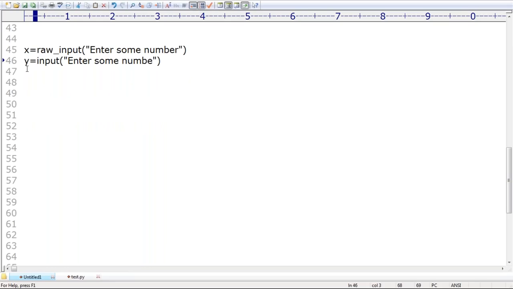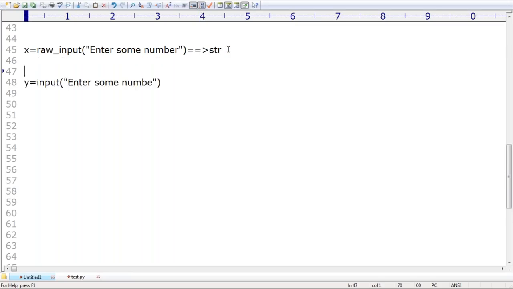Like you people may ask, sir, raw input data is always treated as string type only. Remember this one. Raw input data, if you are providing anything, is by default always treated as string type only. Compulsorily, we require to use, sir, typecasting functions.